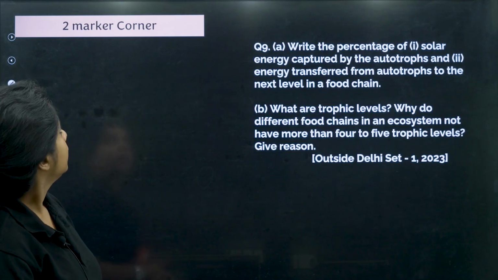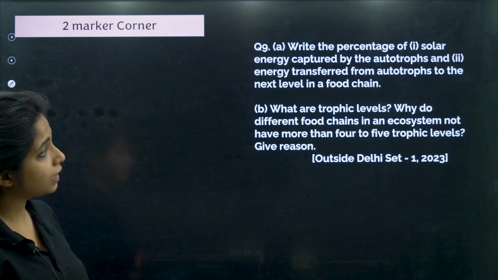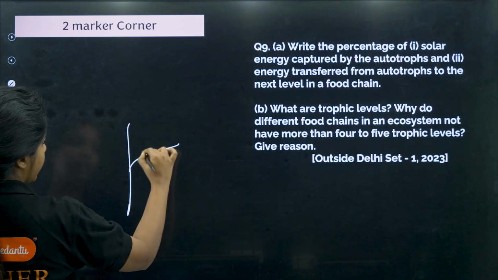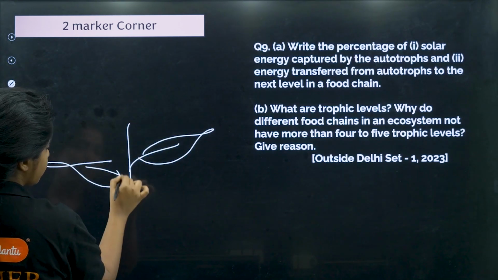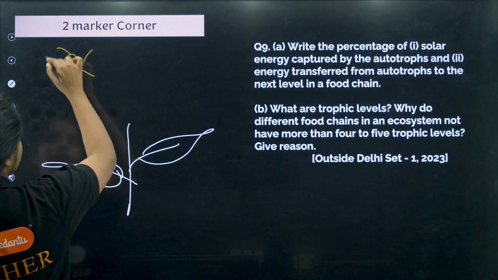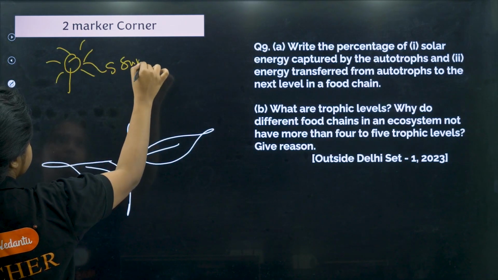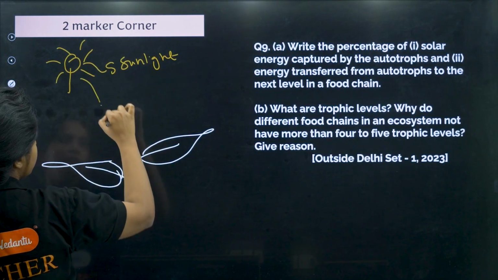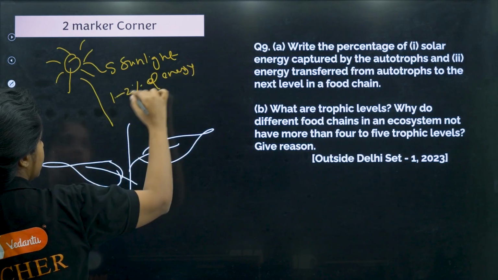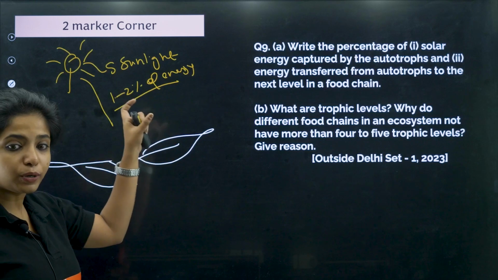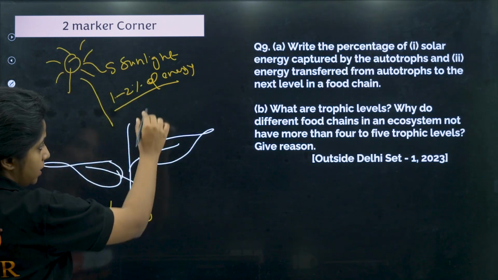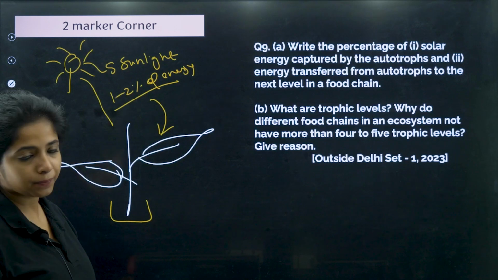Now next thing, again a 2 mark question: write the percentage of solar energy captured by autotrophs. So there is a plant, and I told you plants are the first organism that captures energy. So how much energy do you think that they absorb from the sunlight? It's only 1 to 2% of energy, my dear children, that they take from the sun. It is being fixed by the autotrophs, remember that.